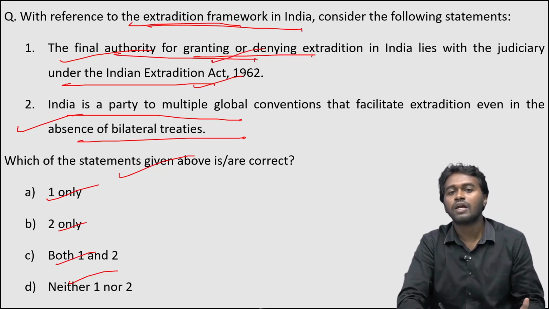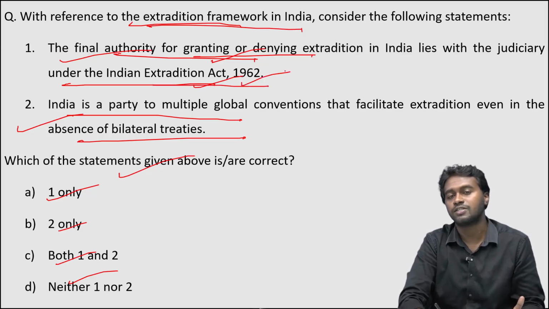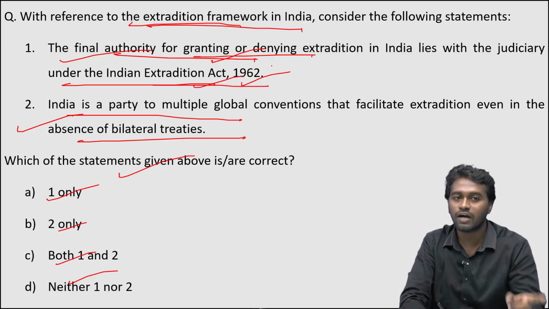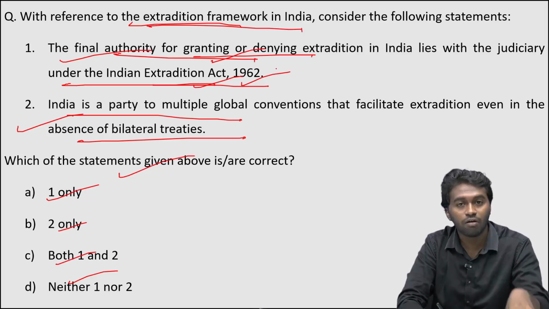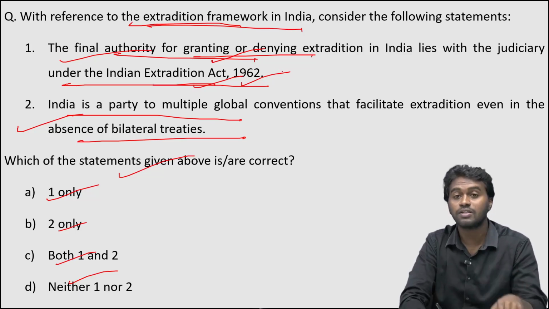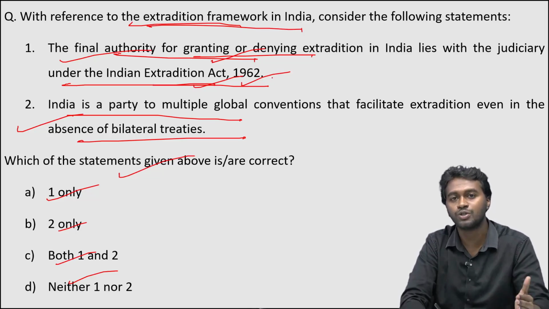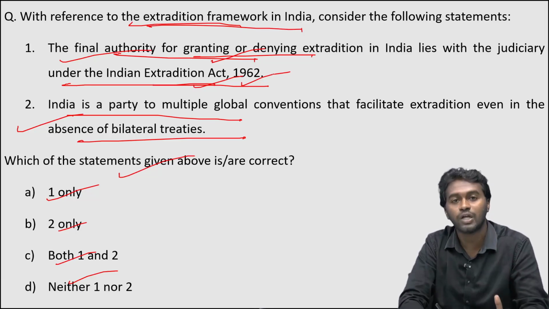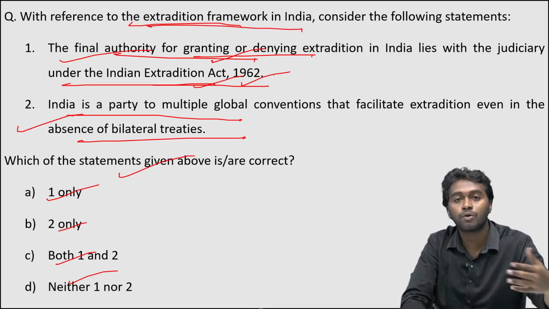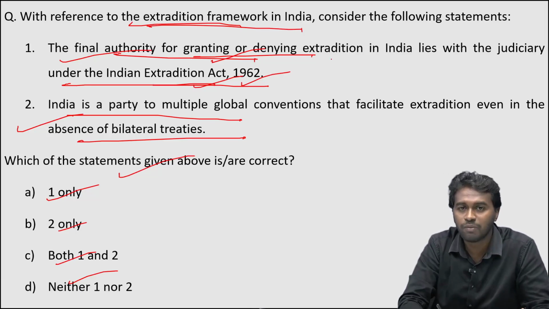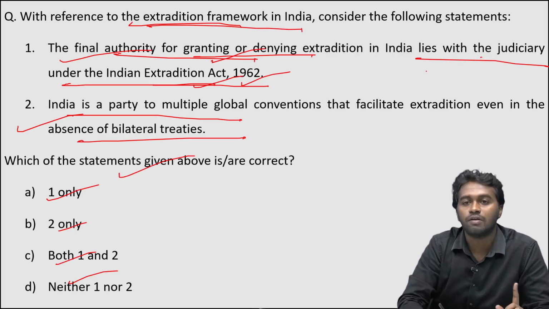The final authority of granting or denying extradition in India lies with the judiciary under the Indian Extradition Act of 1962. So in the case of the United States, the authority lies with the government, and in the case of India also it is the same. The authority lies with the government of India, that is, with the executive. But the person can approach the Indian judiciary, that is, he can approach the Supreme Court seeking a stay. That means if the Indian government wants to extradite some person to another country, then that person can approach the Supreme Court of India seeking a stay. Therefore, statement 1 is going wrong here. It is not with the judiciary, it is with the executive. Therefore, statement 1 is wrong.